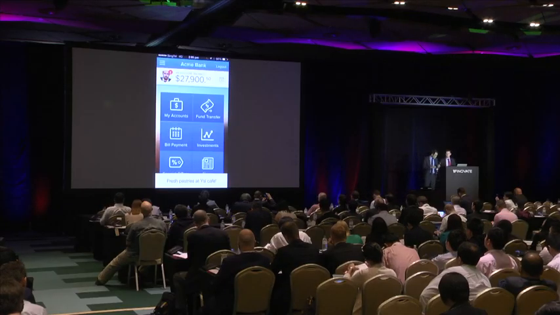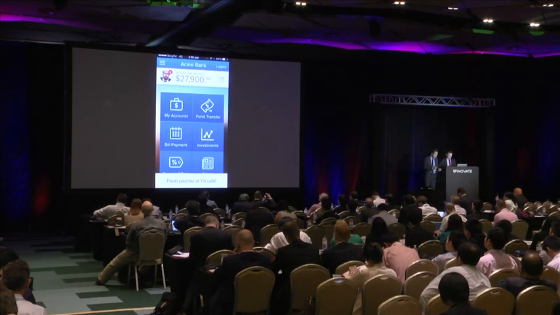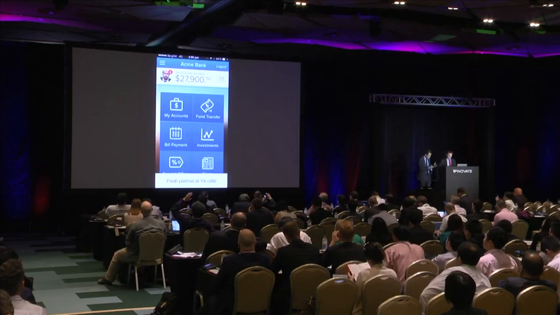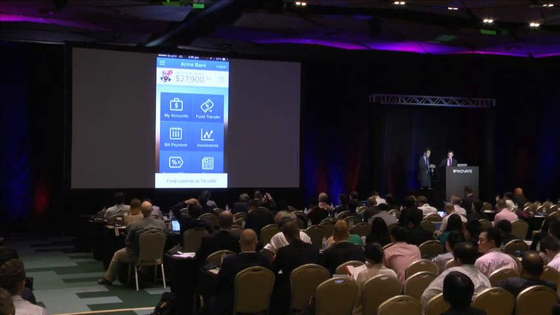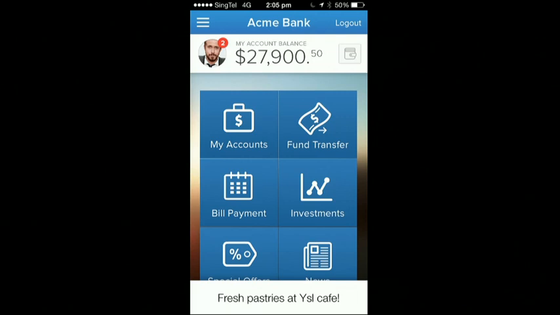Right, so here we have a bank's mobile wallet app. And I see Phil has already turned on the location proximity on the merchant app, which allows TIBCO Engage to match my personal preferences and the journey I've taken as a customer with the nearby merchants and suggest a top scoring match to my phone, which now I see is fresh pastries at a certain YSL cafe.